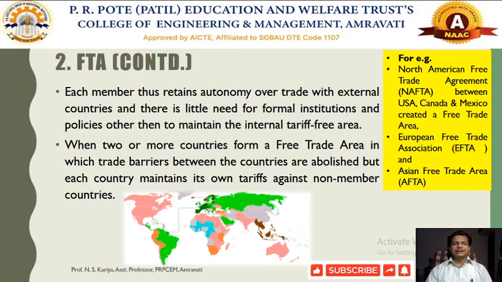Only member countries can conduct the free trade, and that will be called the most formal form of economic integration. Here each member country has complete autonomy to conduct free trade among the member countries.